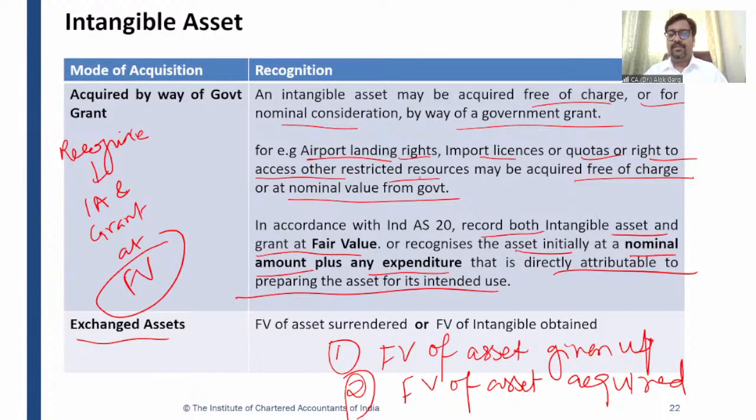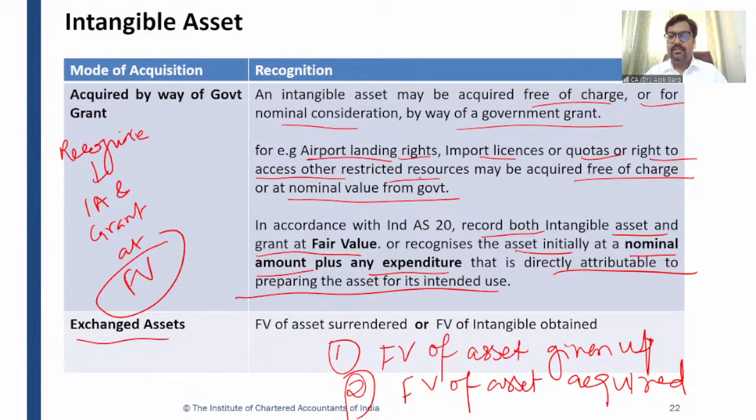The second option is you can measure this intangible asset at nominal value plus any expenditure which is directly attributable to preparing the asset for its intended use. For example, the government is only charging 50,000 rupees for the registration, or for transferring the rights, as transfer fees or as documentation charges. So in that case, you are required to capitalize this intangible asset at 50,000 rupees. Is it clear? I hope it is clear.